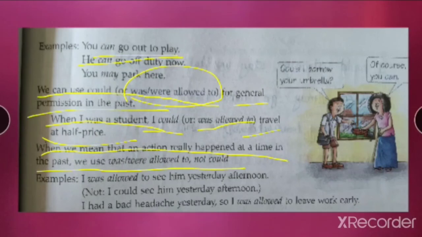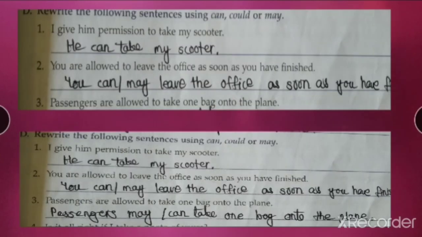May is very polite and formal. Could is more polite than can. When you give an answer to the permission, we use can or may. This is something that you need to remember for modals when you are giving permission. Now you are having two exercises over here.